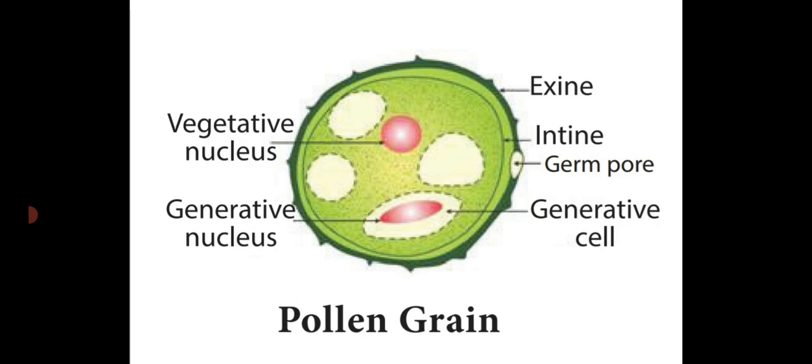Any one region of the exine has a minute pore known as germ pore. Through the germ pores only, the pollen grains are liberated outside.